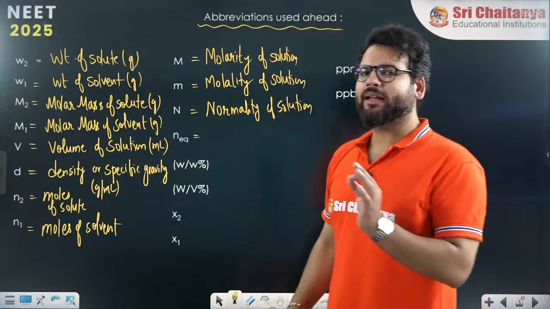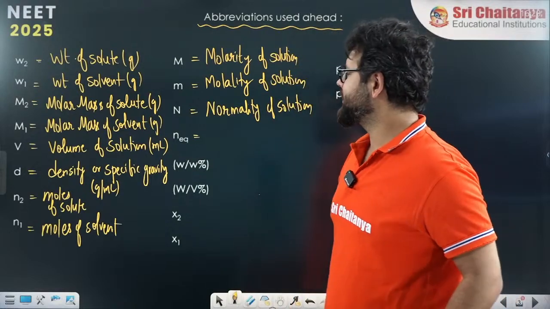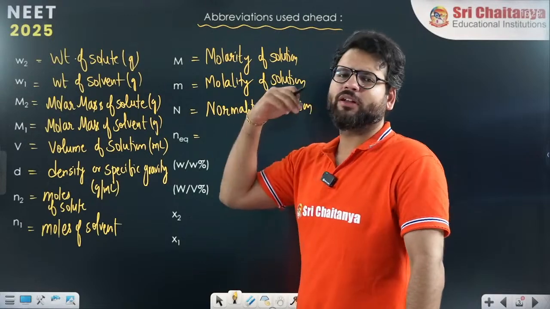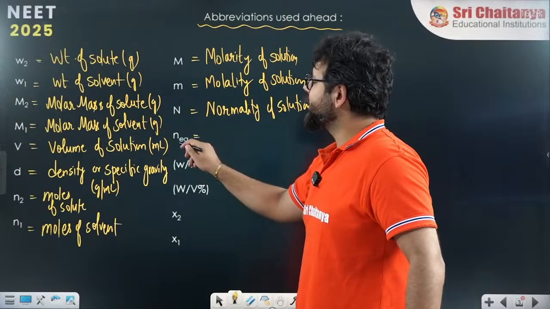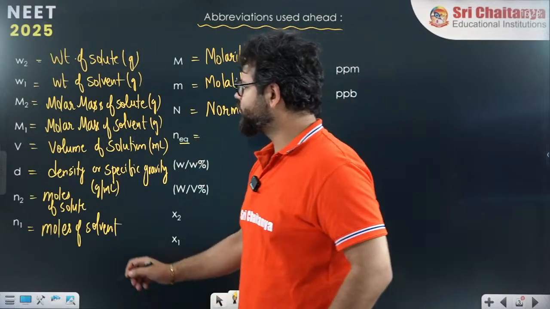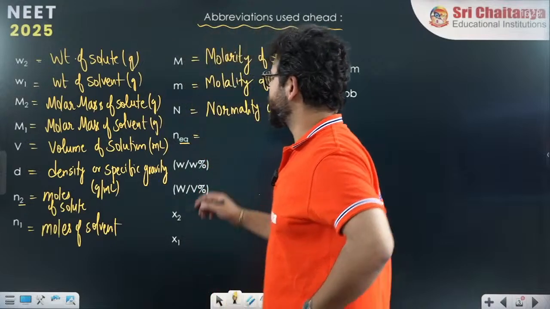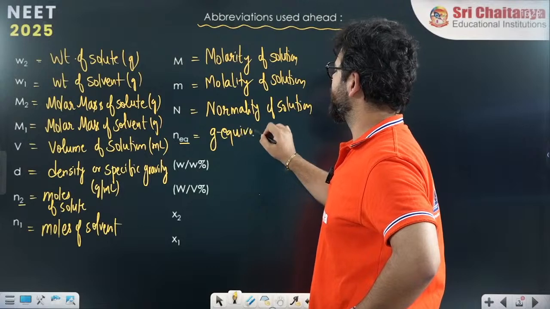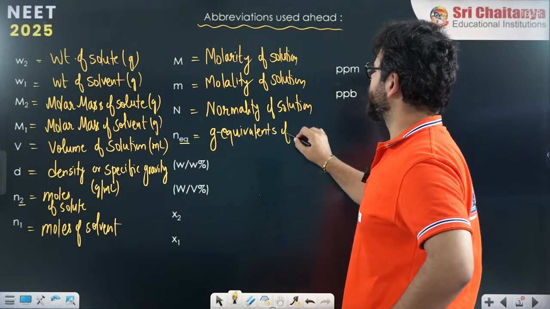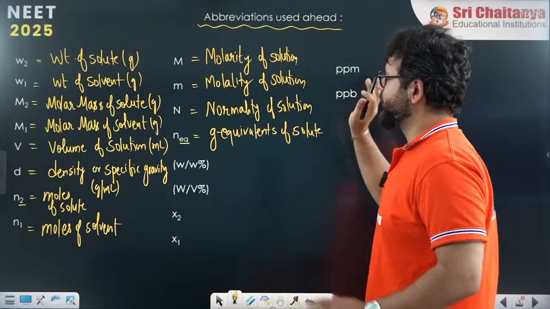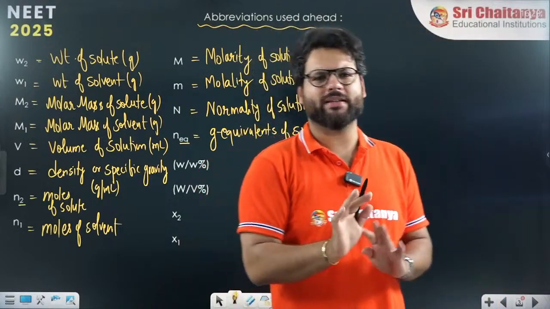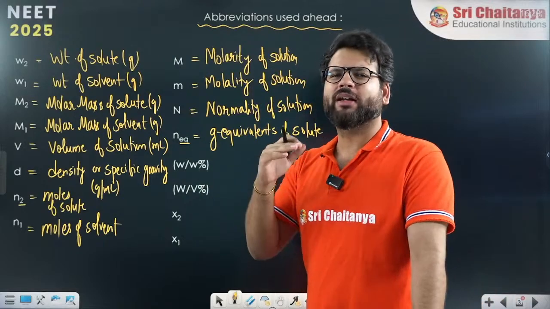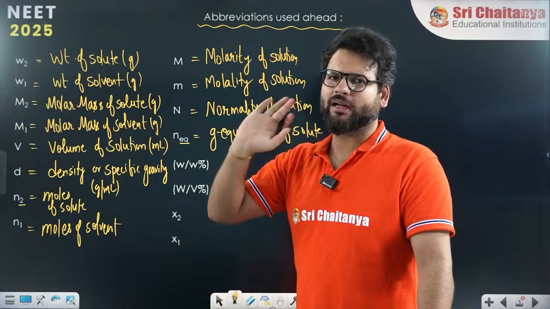If they mention NEQ, I'll be mentioning it like this, although it is not required for these classes. This is a little higher level, when you will study normality. EQ means gram equivalents. Just like there are moles of solute, in the same way there are gram equivalents of solute. So NEQ is the number of gram equivalents of solute. It is not important for today or the next 3 days. In case I teach you normality, then it will be required, but normality itself is a different topic that will be dealt with later.